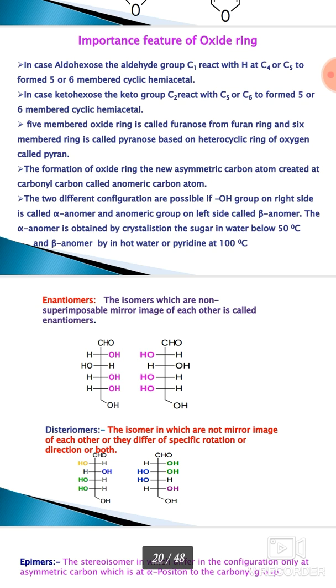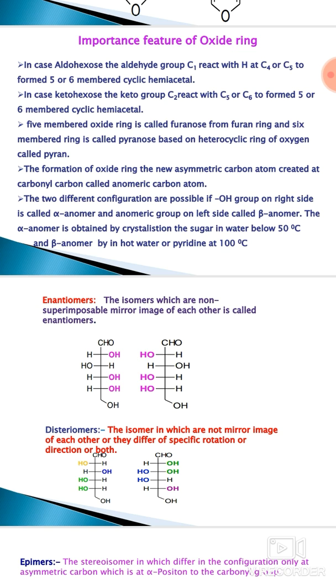Then the features of the oxide ring. The first one: in the case of aldohexose, the aldehyde group at the C1 carbon reacts with C4 or C5 to form the 5-membered or 6-membered cyclic hemiacetals.